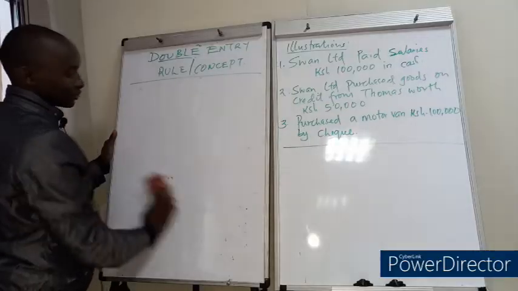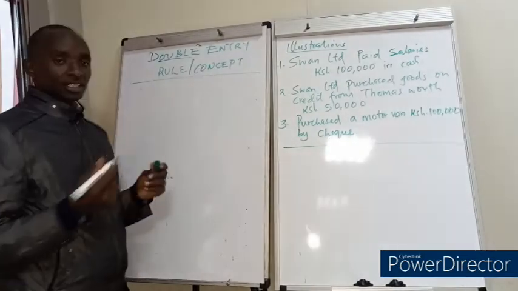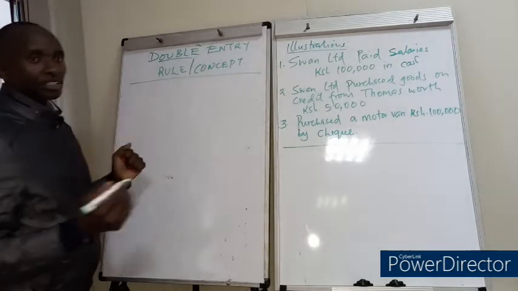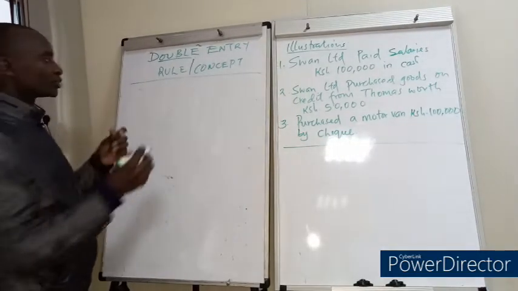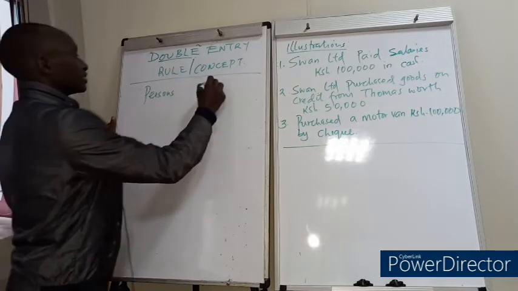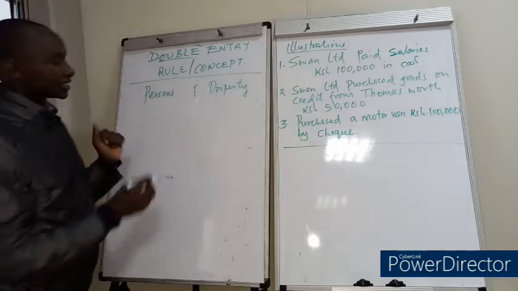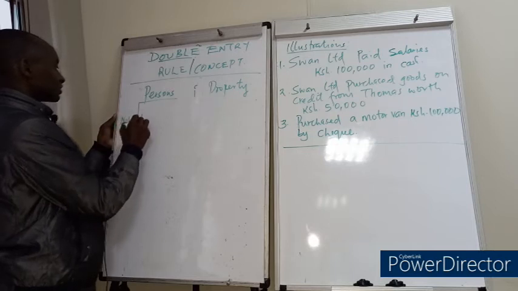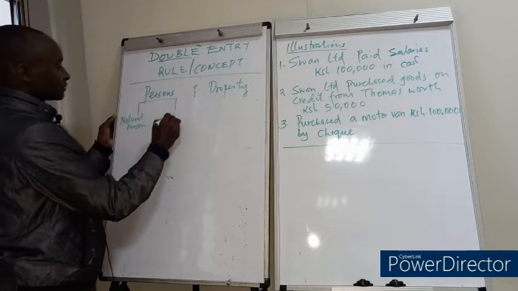So since we know what an account is, now let's go straight to classes of account. I told you an account is a page of a ledger that records transactions relating to persons and property, isn't it? And inside persons, I told you that you have the natural person, and you have the artificial person.